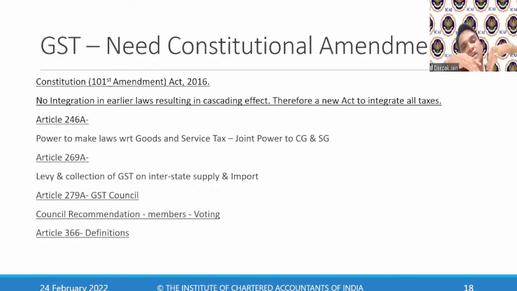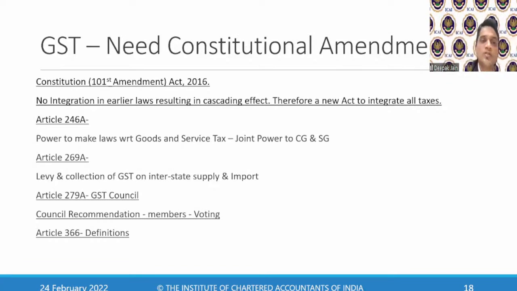When we draft any law, the sections are in a continuous series 1, 2, 3, 4, 5. If there is a prefix or suffix like A to any of these sections, it means it's an amendment. Because there was no possibility to insert a number between 246 and 247, they brought in Article 246A.